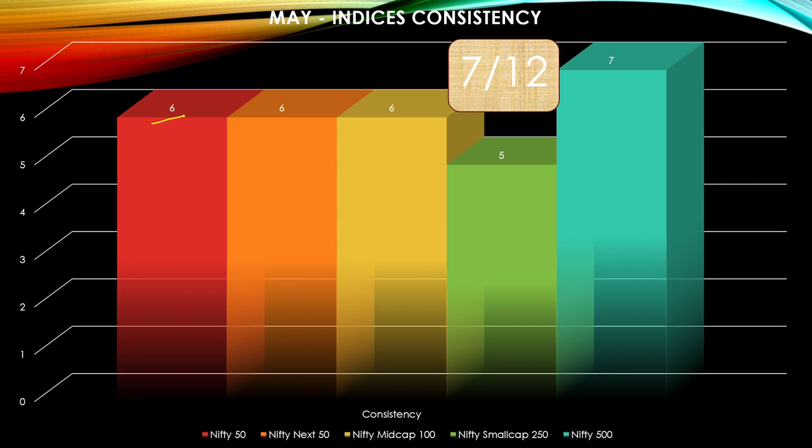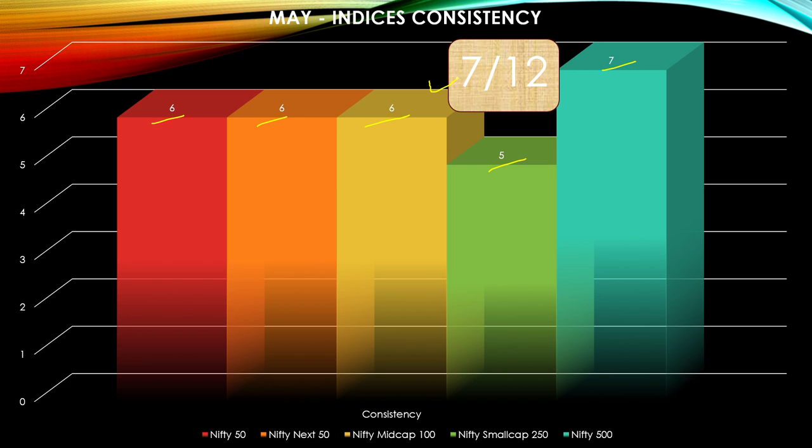So, Nifty 50 has given positive returns in the month of May 6 times in the last 10 years. Nifty Next 50 gave again 6 times, Nifty Mid Cap 2 6 times. Nifty Small Cap has given positive returns only 5 times, and Nifty 500 has given positive returns 7 times. So, in terms of consistency as well, May is again at number 7. May is at number 7 both in terms of consistency as well as in terms of returns.